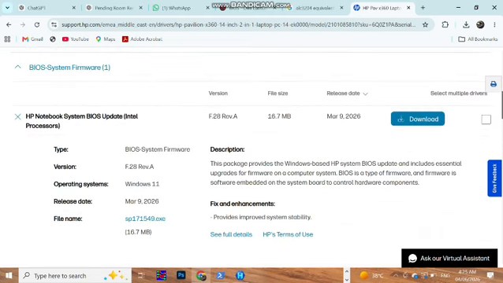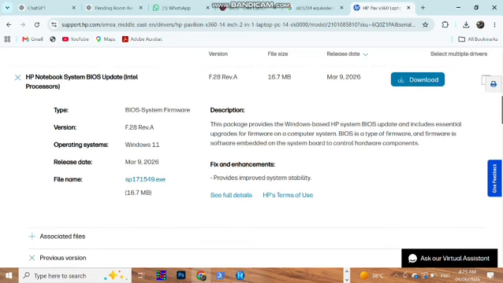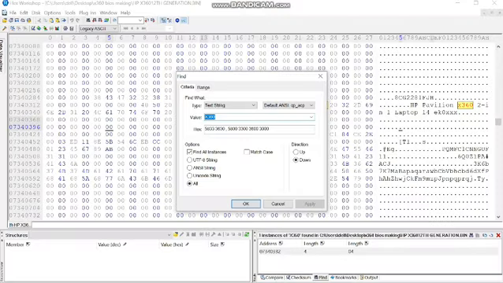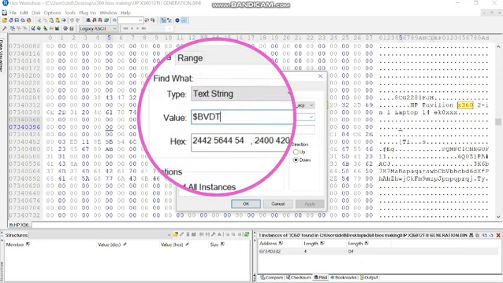And we need the version of this, so we don't know it, so we will search again in the hex editor from the old BIOS, and for that we have to type $BVDT.